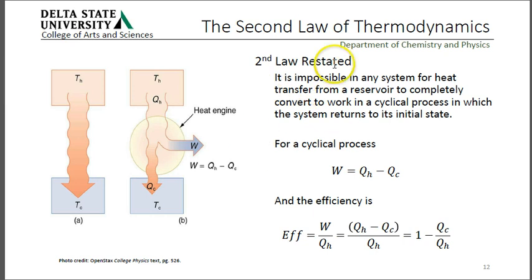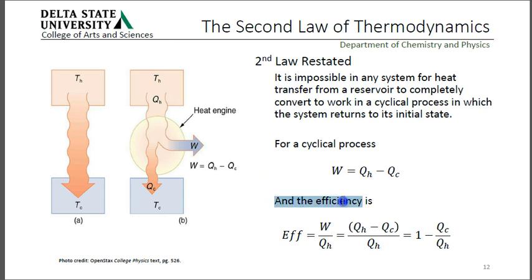So delta U for the cycle, remember delta U is Q minus W, is 0. And so for the cyclical process, the work done ends up being equal to the total heat coming into the system, or Q from the hot area minus Q flowing into the cold area.